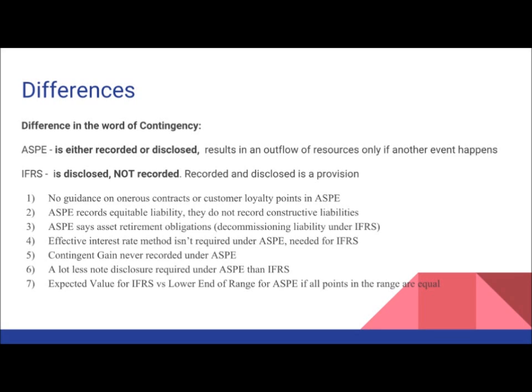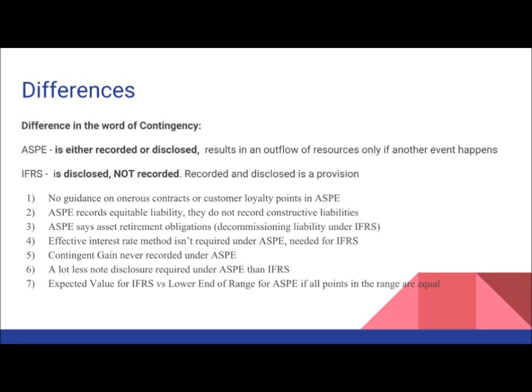Under ASPE, there's no guidance on onerous contracts or loyalty points. ASPE records equitable liabilities, but they do not record constructive liabilities. ASPE says asset retirement obligations as opposed to the decommissioning liabilities under IFRS. The effective interest rate method isn't required under ASPE, but it is needed for IFRS. A contingent gain is never recorded under ASPE, whereas it is for IFRS if it's 95% certain. A lot less note disclosure is required under ASPE than IFRS, and there's an expected value used for IFRS versus the lower end of the range if all points are equal.